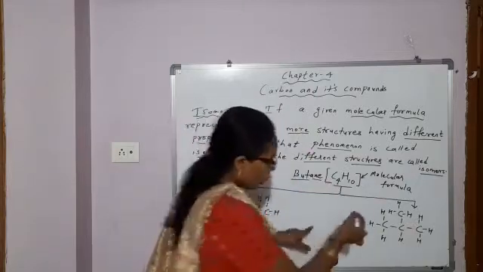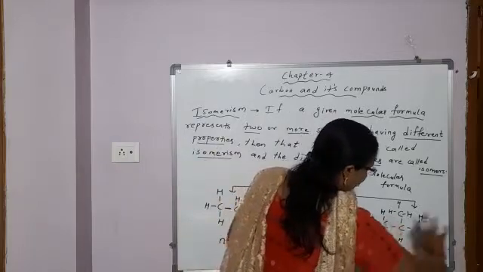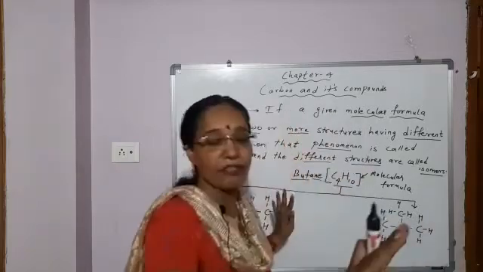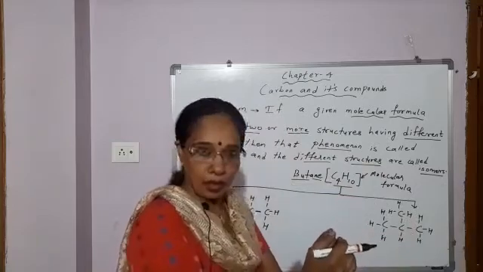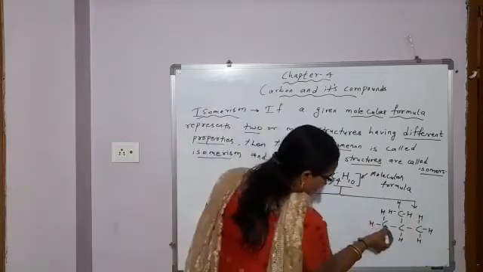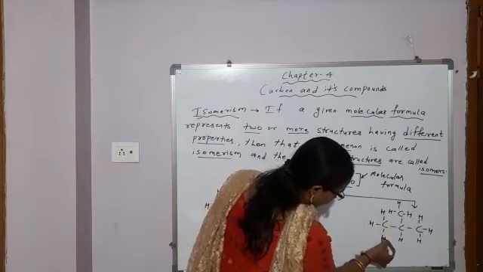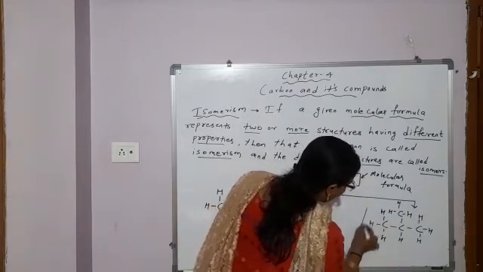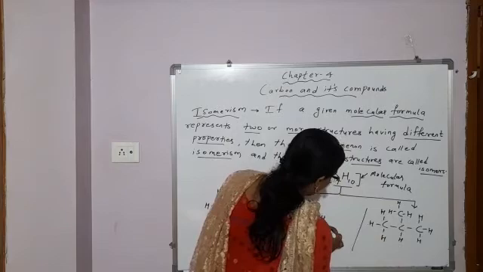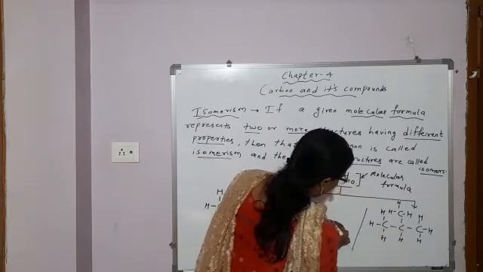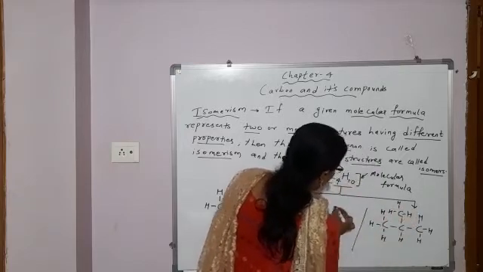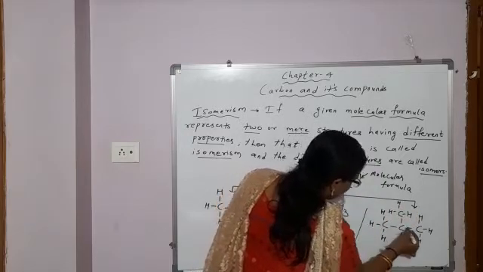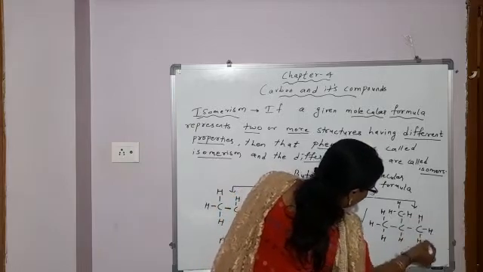This is the structural formula I have shown here with bondings. In condensed form you can also write it. So this carbon, how many hydrogens? 3. So you can write CH3, then single bond, CH, then single bond, CH3, then single bond, CH3.